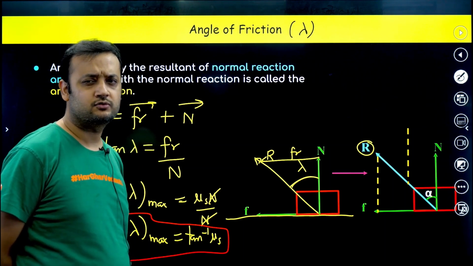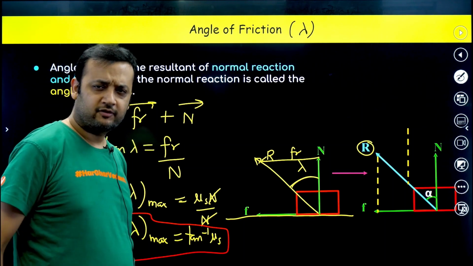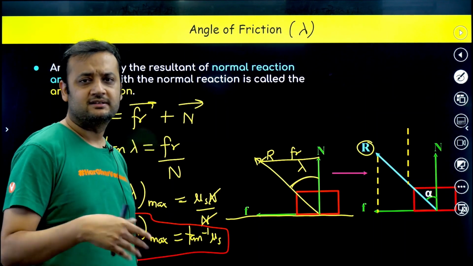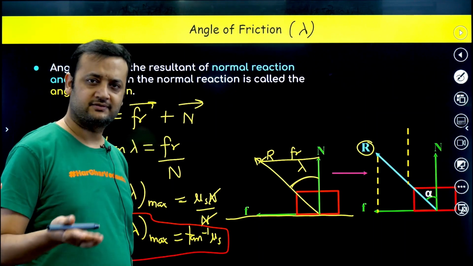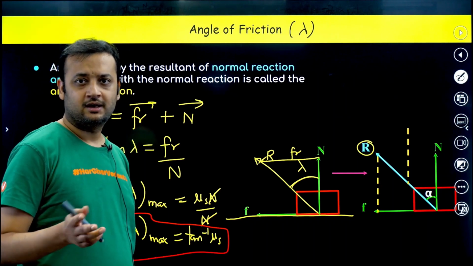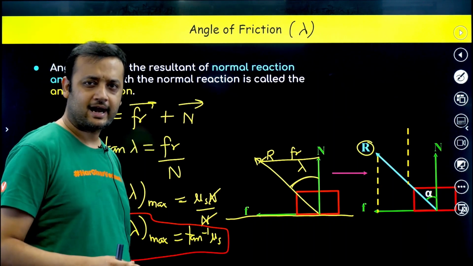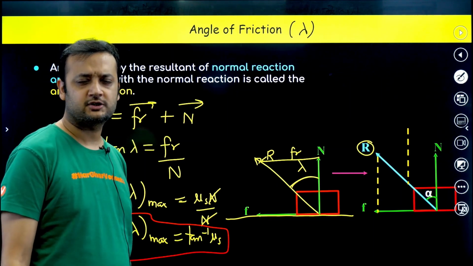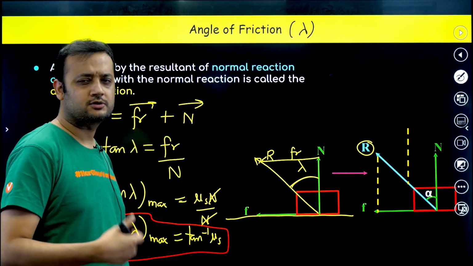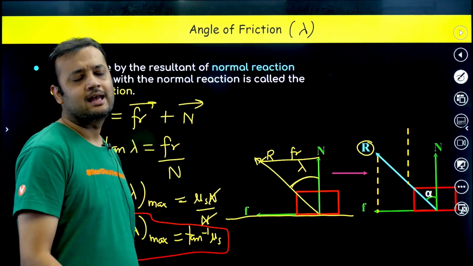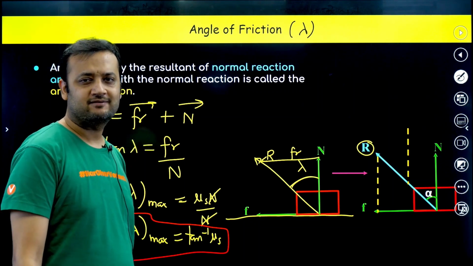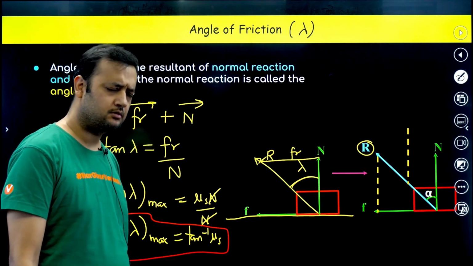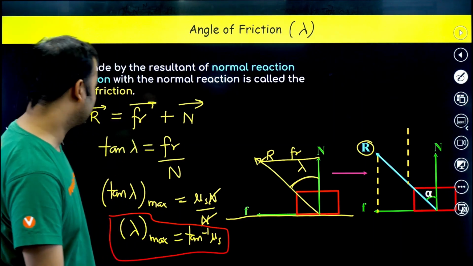Do not confuse it with the angle of repose. The angle of repose is a different thing and the angle of friction is a different thing. Their values are equal. See, 2 into 2 is 4, and 2 plus 2 is also 4. Does this mean that multiplying and adding are the same? Of course not. They are different operations. Similarly, the angle of repose comes out to be tan inverse mu s, and the angle of friction also comes out to be tan inverse mu s. Does that mean that the angle of friction and the angle of repose are the same? No, they are not the same. I hope you have understood the logic.